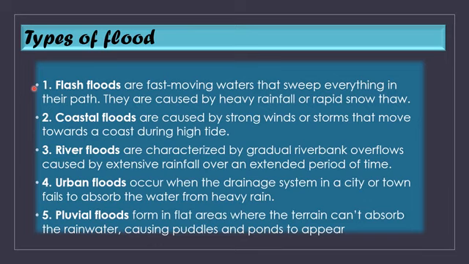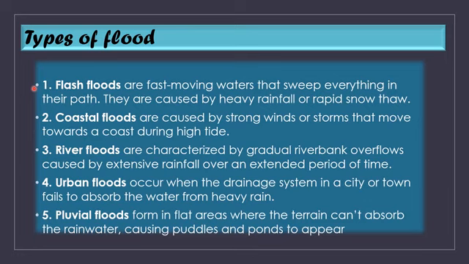Second one are coastal floods. So as the name itself suggests, coastal floods occur in the coastal regions only, and they are caused by strong winds or storms that move towards the coast during high tide. Whenever there is a high tide, these storms and winds carry water of the ocean with them and submerge the coastal area. And that is why these coastal floods are very dangerous for the coastal regions.